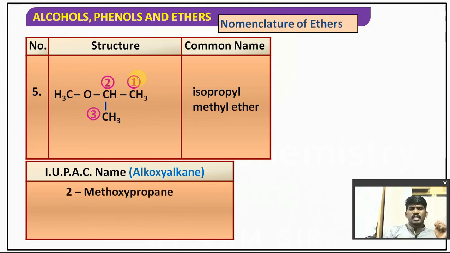For the common name, if you check, this group is isopropyl, hence it is isopropyl methyl ether. So if you number it 1, 2, 3, at the second position we have methoxy, so 2-methoxypropane should be taken.